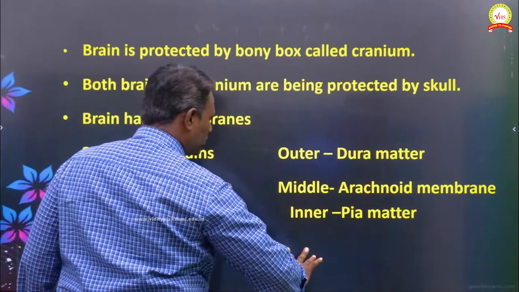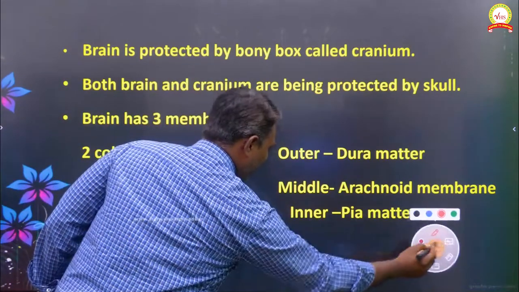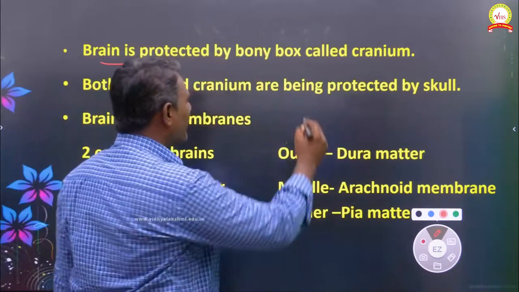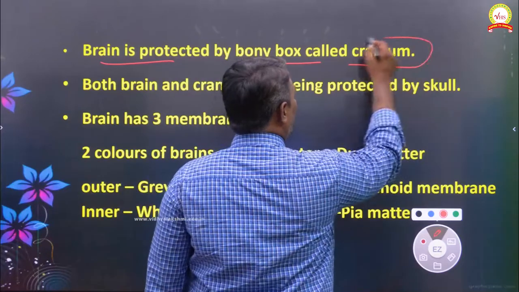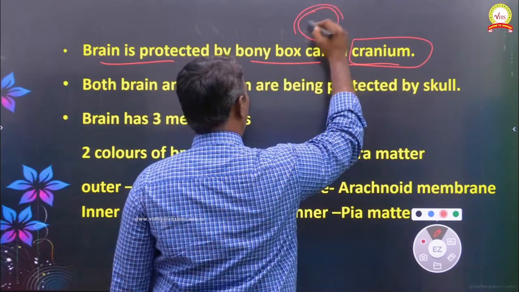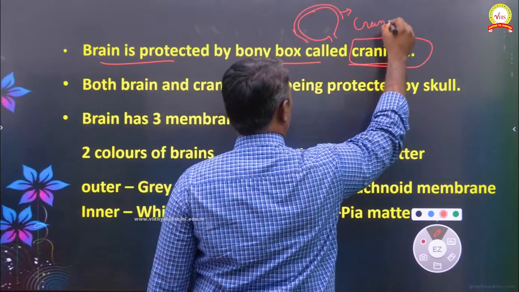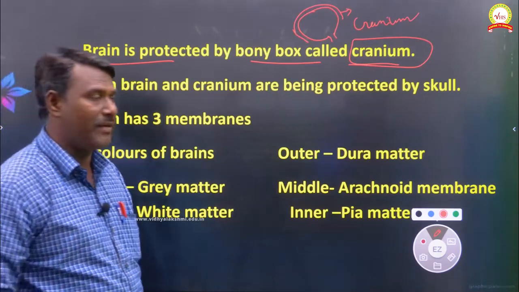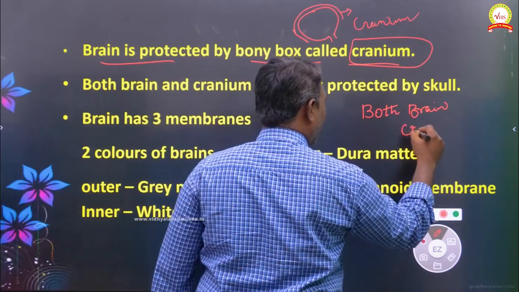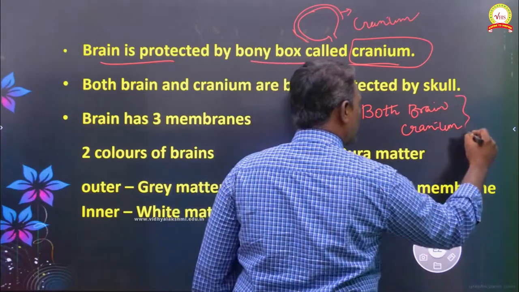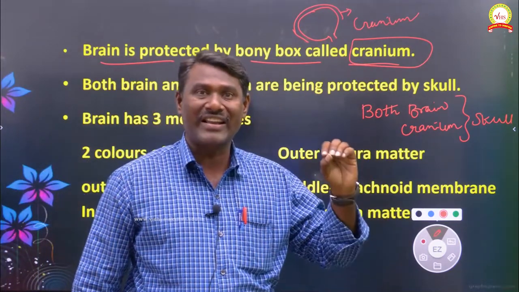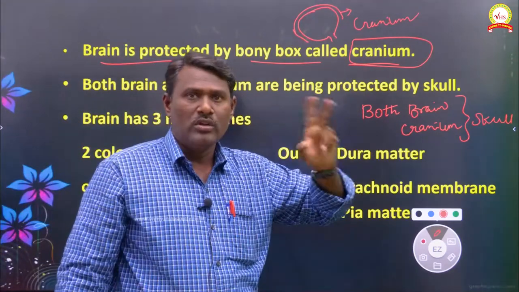Next is protection of the brain. The brain is protected by a bony box called the cranium. Both the brain as well as the cranium, these two are being protected by the skull.